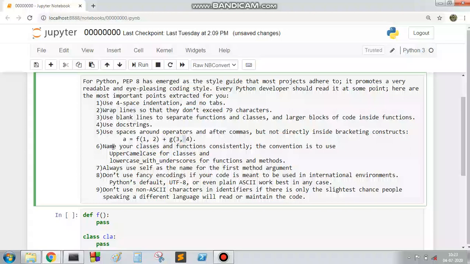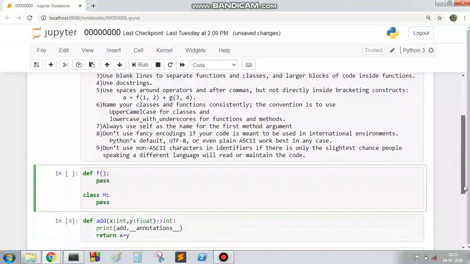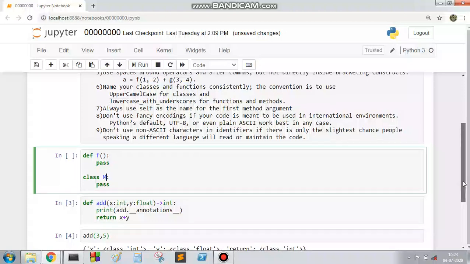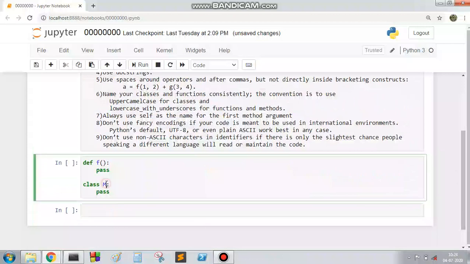Number 6 is name your classes and functions consistently. What is the convention? Upper camel case. Suppose I am creating a class, MyClass. Upper camel case means capital M, then the second word Class with capital C, then small letters.